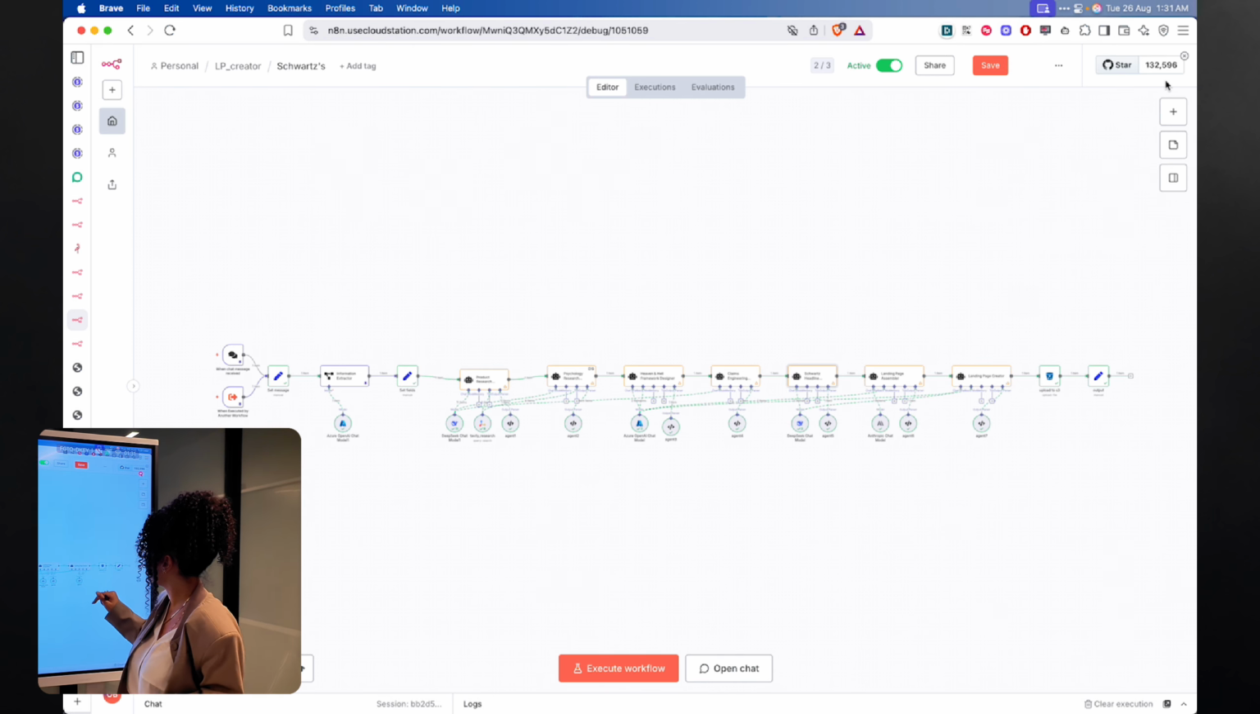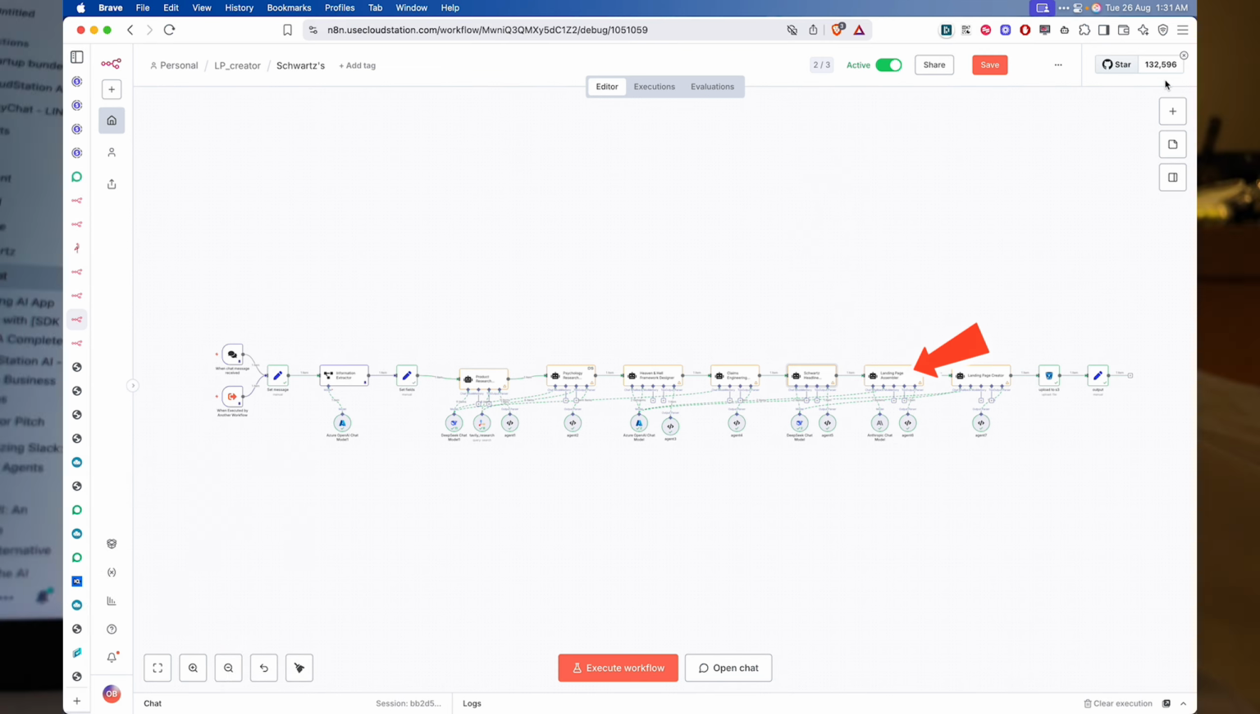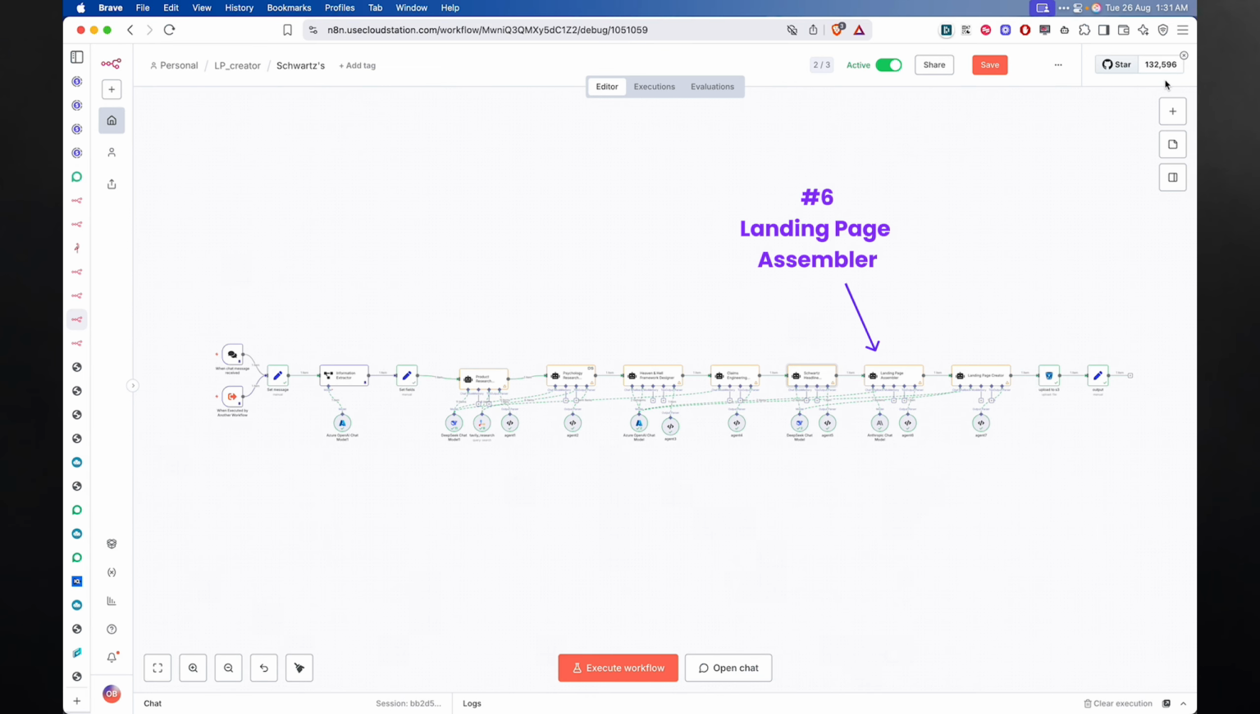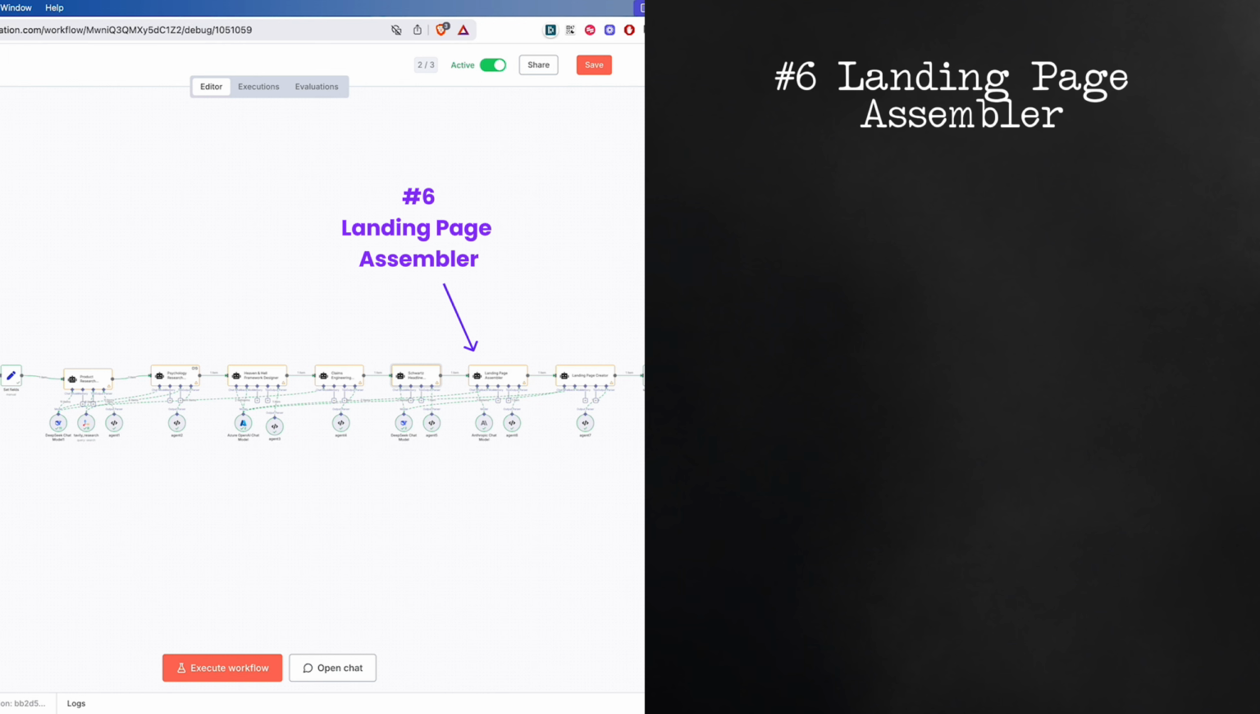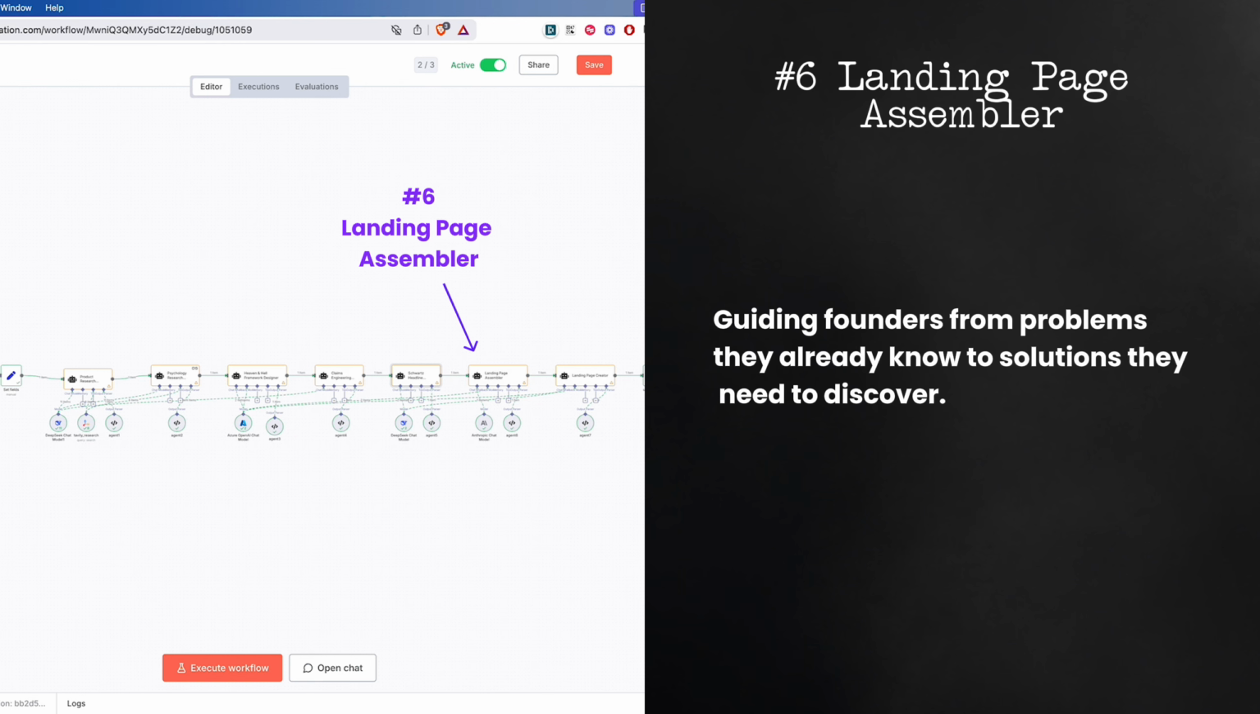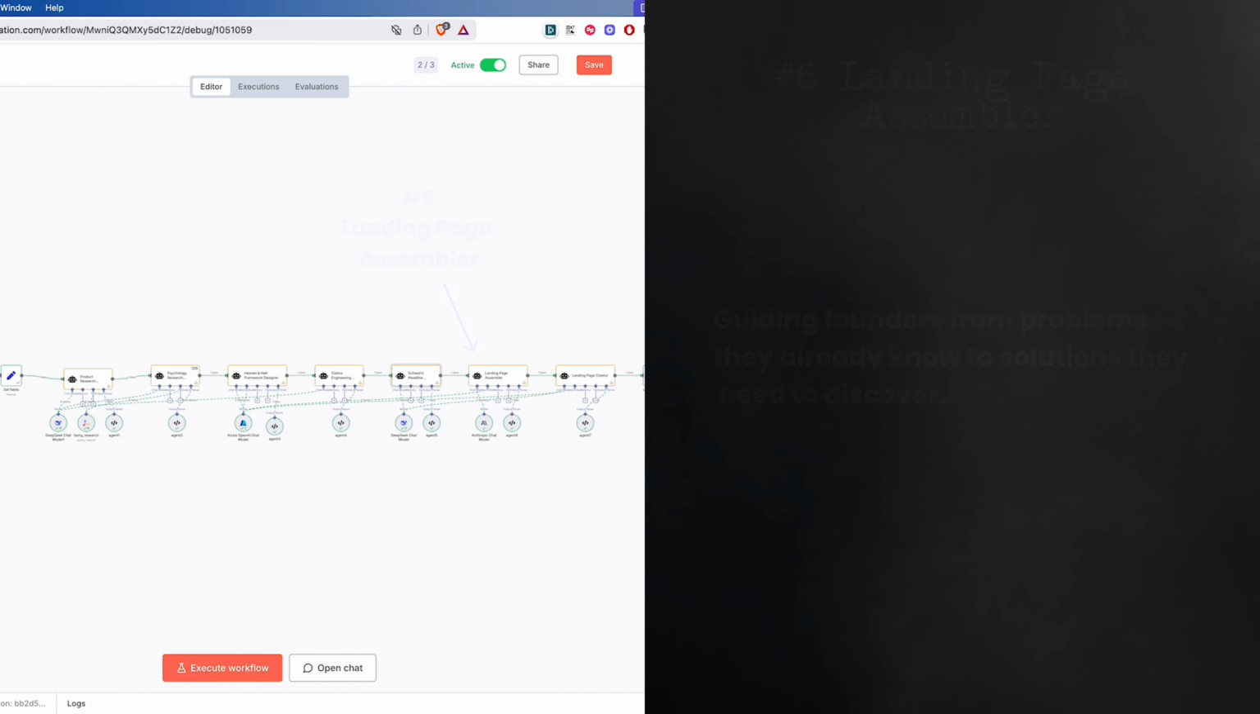And then we have the landing page assembler. Agent 6 is the landing page assembler. Agent 6 structures the page using Schwartz belief building approach, guiding founders from problems they already know to solutions they need to discover, with logical steps that feel natural and not pushy.